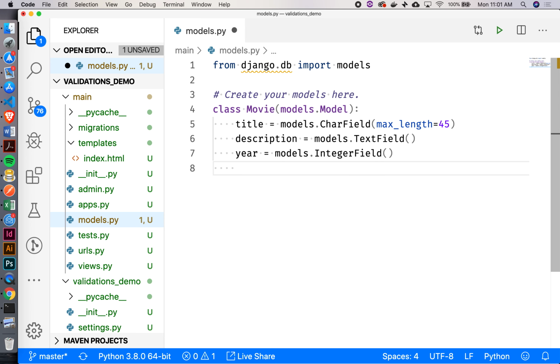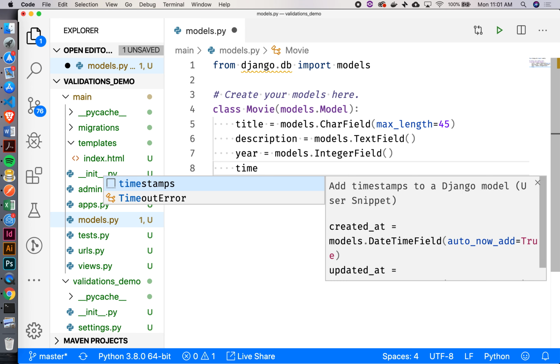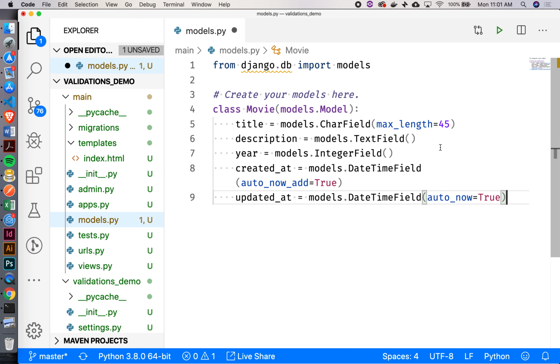Okay, and then I'm going to give some timestamps in here. So we want our created_at and our updated_at timestamps. Okay, good deal.